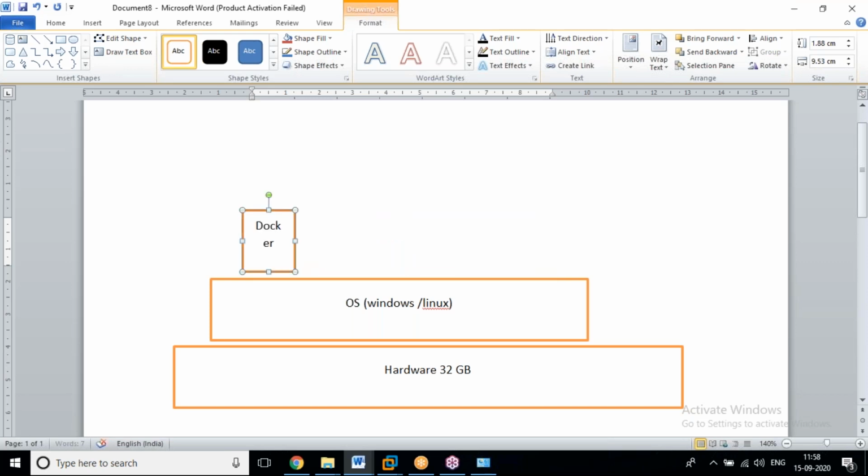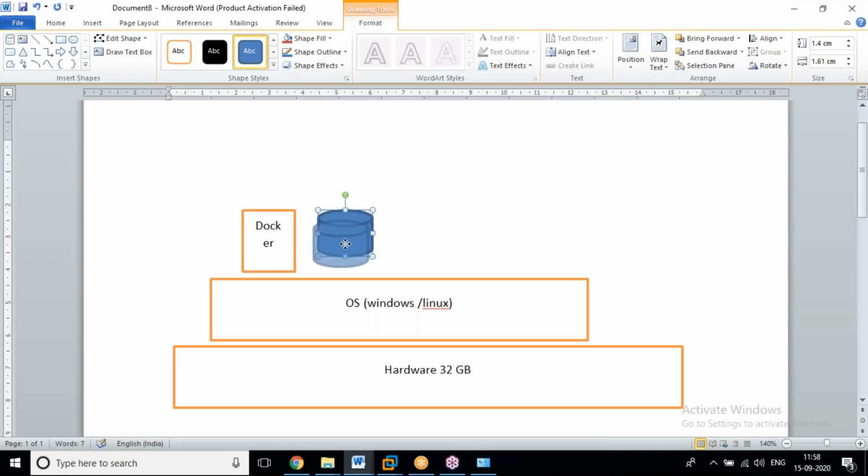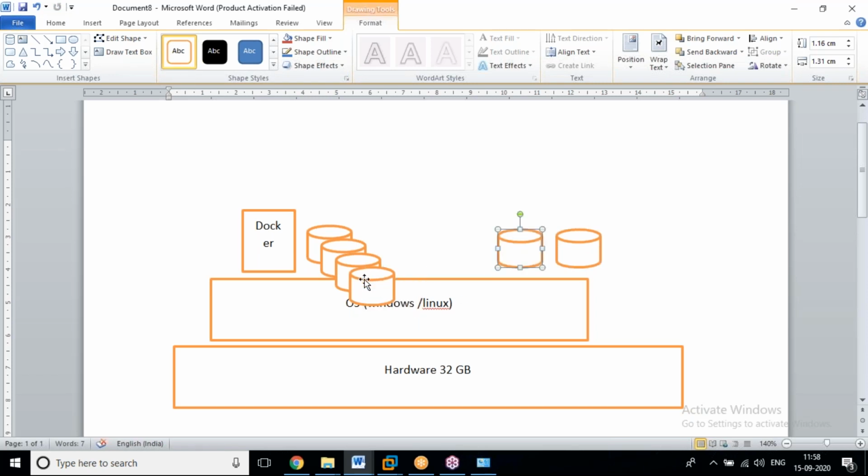By this Docker, we are going to create VMs. How many can we create? It's one container. In Docker terminology, it's a container.